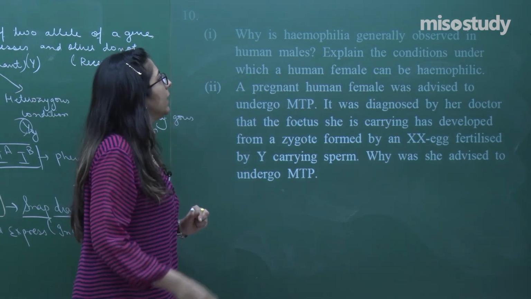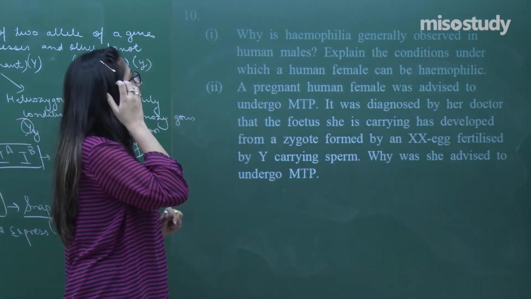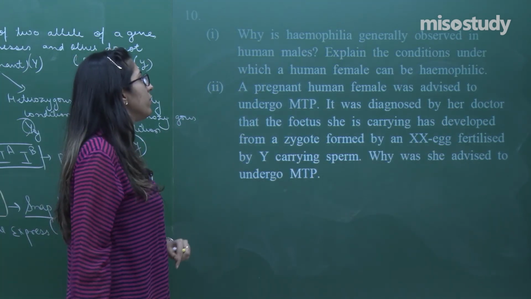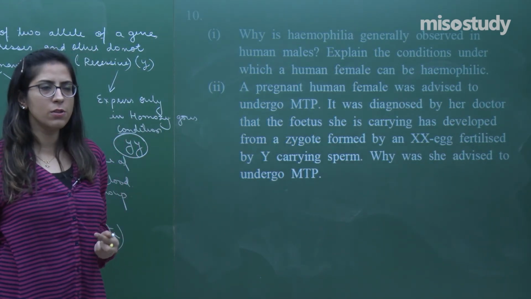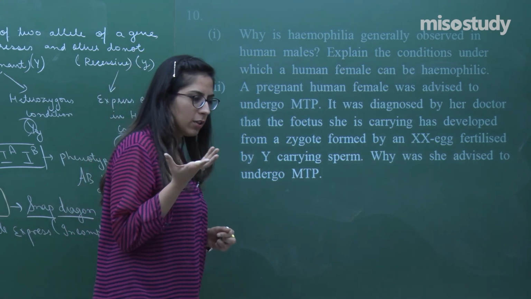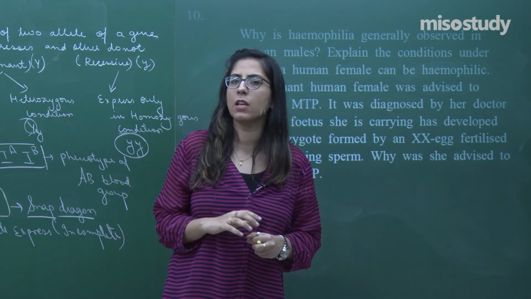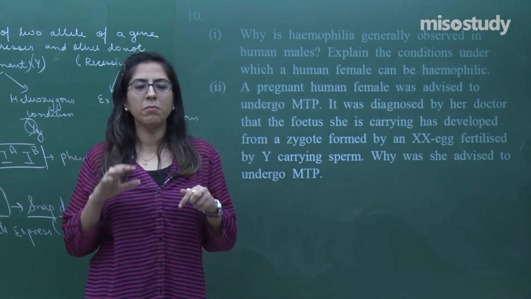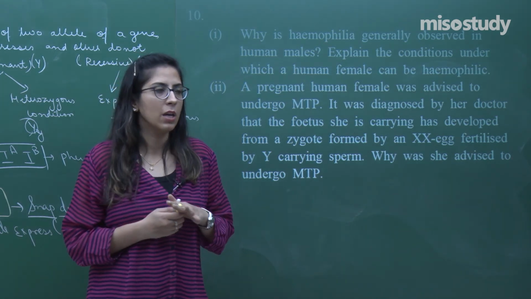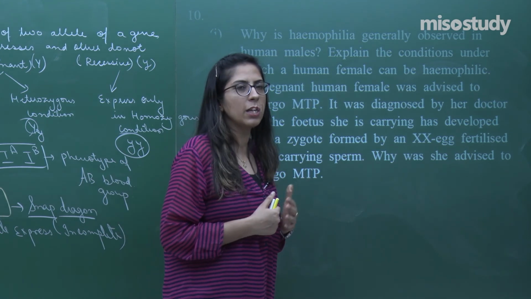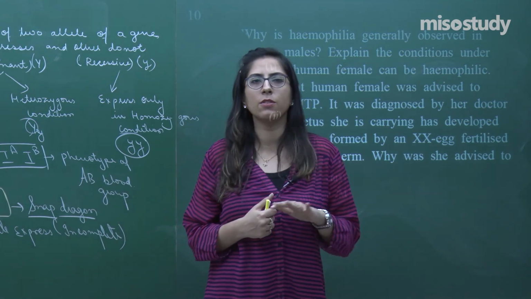Why is hemophilia generally observed in human males? Explain the condition on which a human female cannot be hemophilic. Like we have studied in this session also, that was the third or fourth question where I was discussing hemophilia. Hemophilia is a condition in which the blood is not able to coagulate. No coagulation of the blood happens because of the blood factor, the hemophilia A factor, the B factor, that is not present.